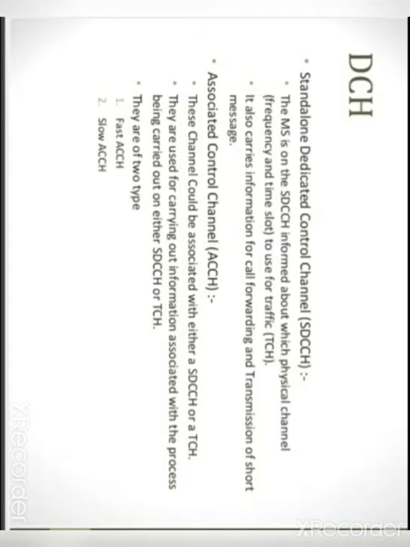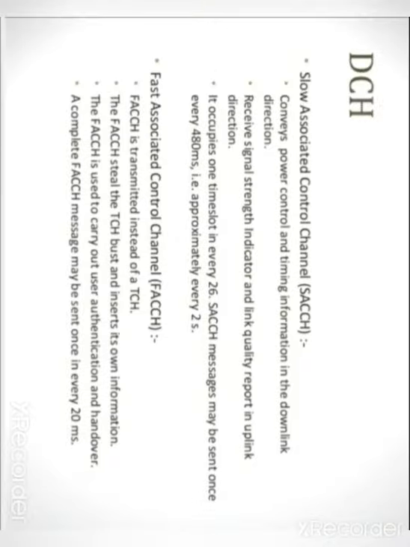Now the next one is slow associated control channels. These channels are used to control the signals which are associated with the traffic channels. It is used for link measurement and signaling during the call, and also for transmission of signaling data, radio signal supervision measurement, and transmitted power control. It is used for all those purposes.